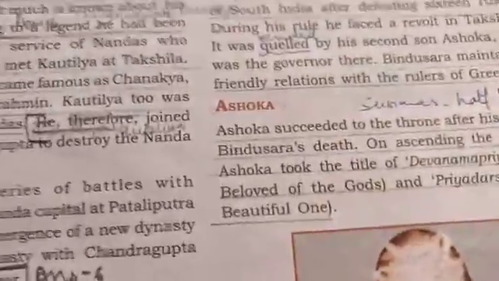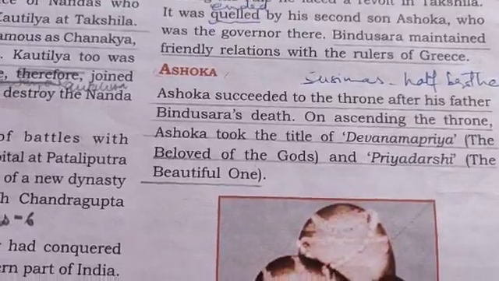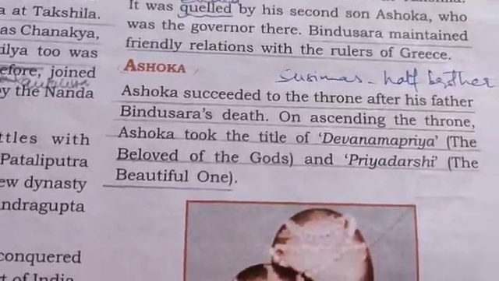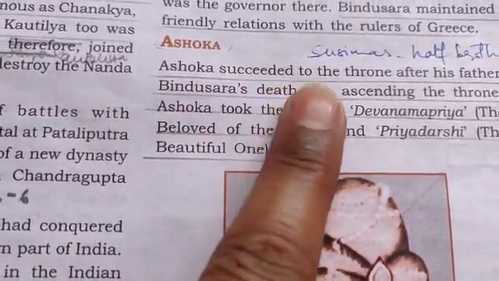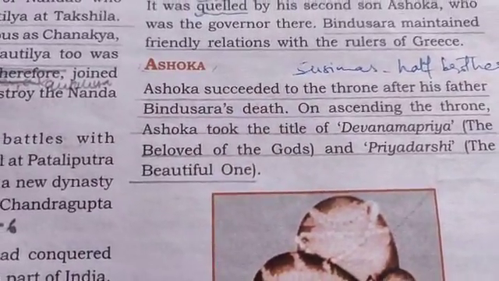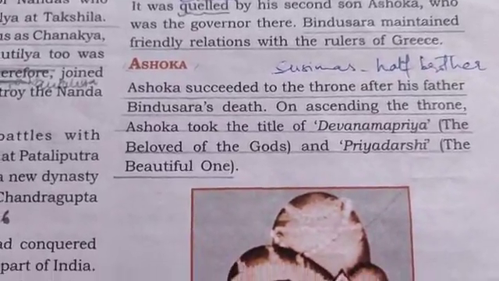Now, Ashok had an elder brother whose mother was a Kshatriya royal princess. Though it says Ashok succeeded to the throne, how did he? He was not appointed the king by his father or by others.